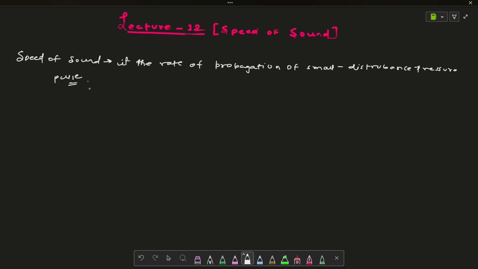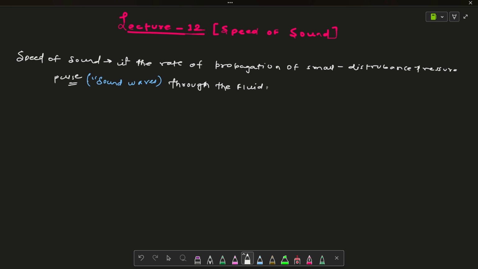Similarly, the propagation of a small disturbance, a pressure pulse wave, we can call sound waves, through the fluid. So speed of sound is defined as the rate of propagation of a small disturbance pressure pulse or sound waves through the fluid.